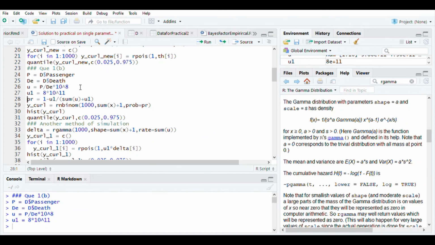So summation xi plus 1 will be the parameter size for the negative binomial distribution in R, and the probability will be like this, 1 minus u1 upon summation of u plus u1. So let us run this.